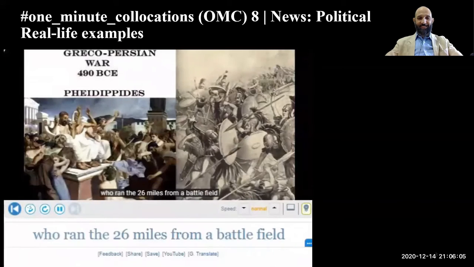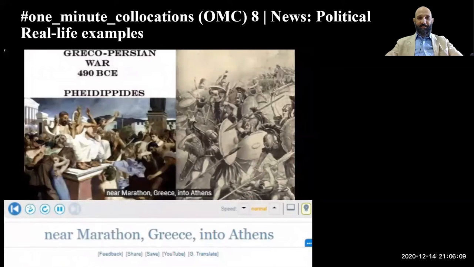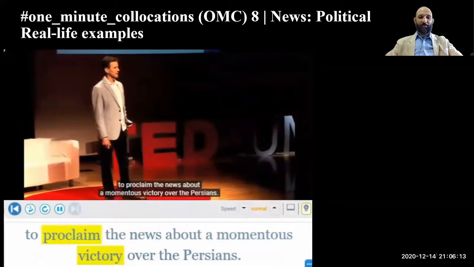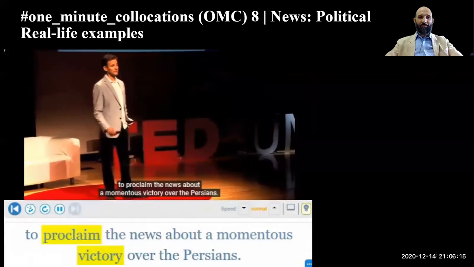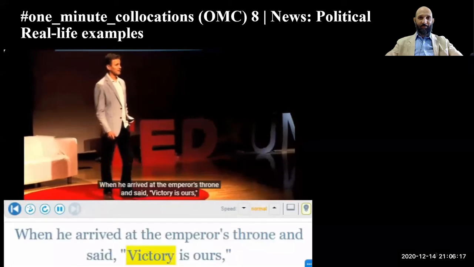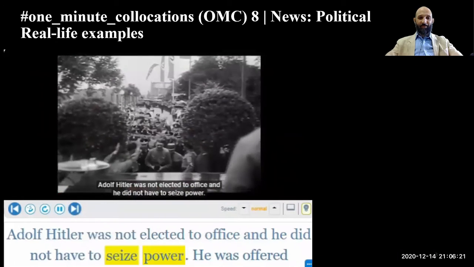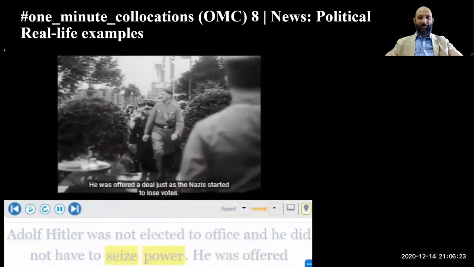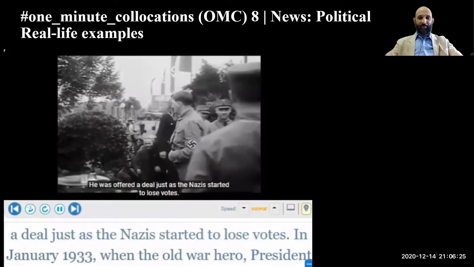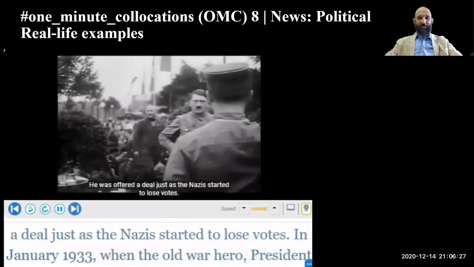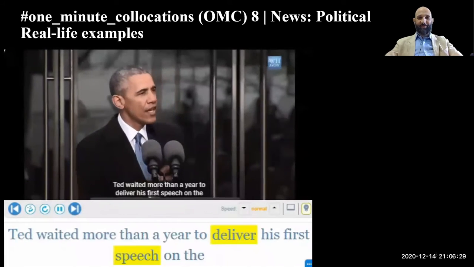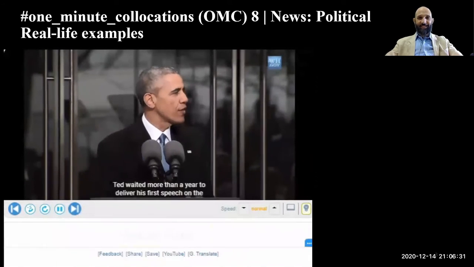A guy named Phidippides, who ran the 26 miles from a battlefield near Marathon, Greece, into Athens to proclaim the news about a momentous victory over the Persians. Hitler was not elected to office, and he did not have to seize power. He was offered a deal, just as the Nazis started to lose votes. Ted waited more than a year to deliver his first speech on the Senate floor.